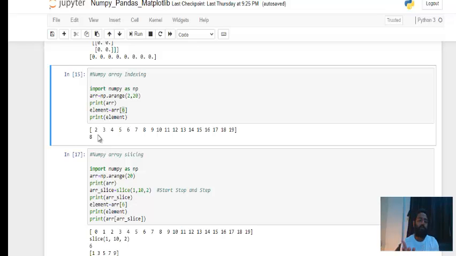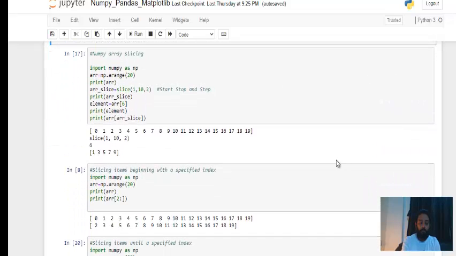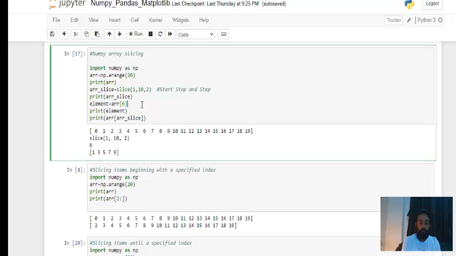What is slicing? Slicing is when you take a part of it. Let's say in a list we sliced our list, that means we took from 1 to 5, or from 2 to 6, and left the remaining ones. So here again, how can we do the slicing? Let's see step by step. I think you have understood the arange function now. It will create an array of numbers from 0 to 20. Then I have tried printing it.